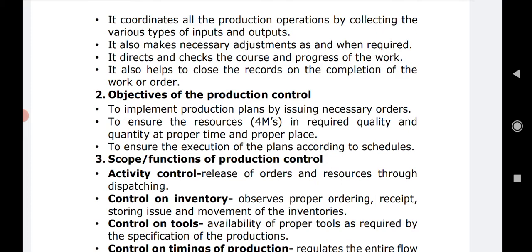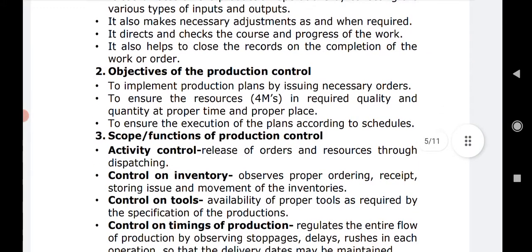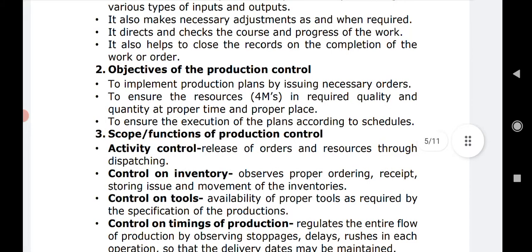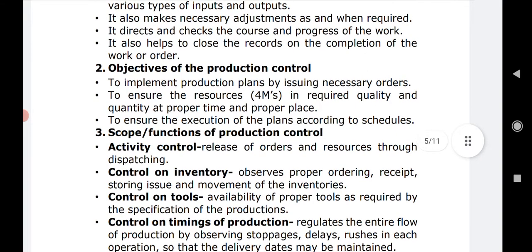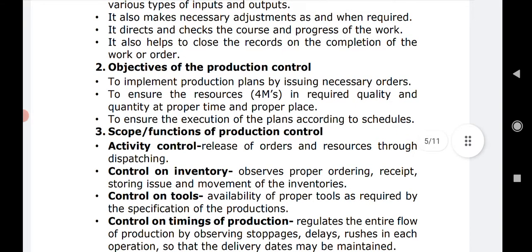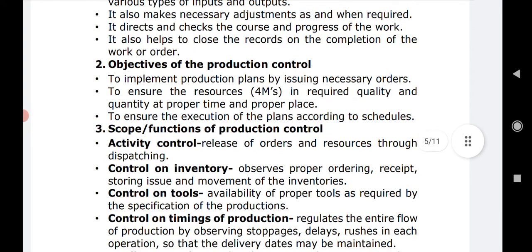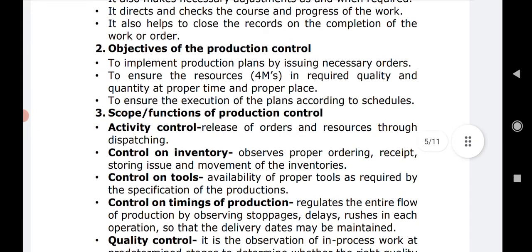So it coordinates all the production operations by collecting the various types of inputs and outputs. It also makes necessary arrangements or maybe adjustments as and when required. જેવા deviations દેખાય, જેવા differences દેખાય એને તરત જ એના related જે પણ adjustments કરવાની જરૂર પડે, that is done under production control. Right? So it directs and checks the course and progress of the work. So it constantly directs that when it was to be done like this, but it is done like this, then we need to check it, and that course of progress is checked on a continuous basis.